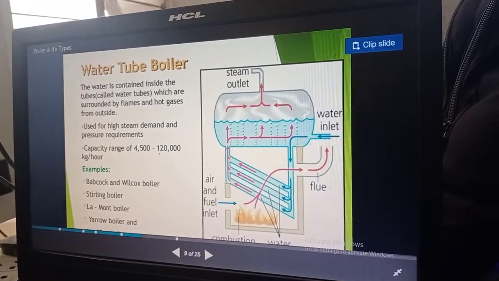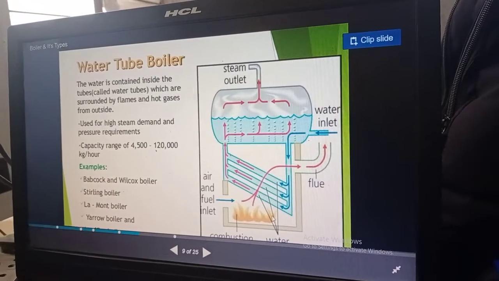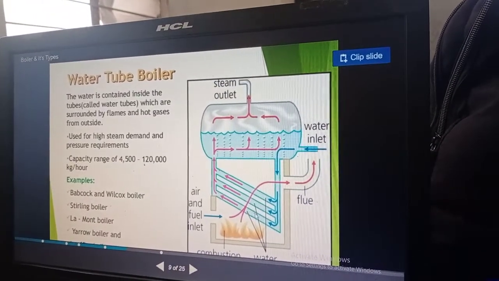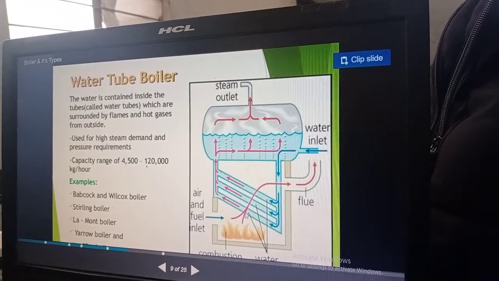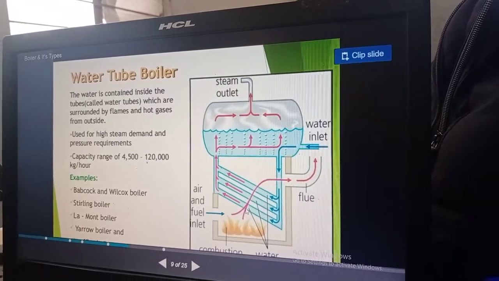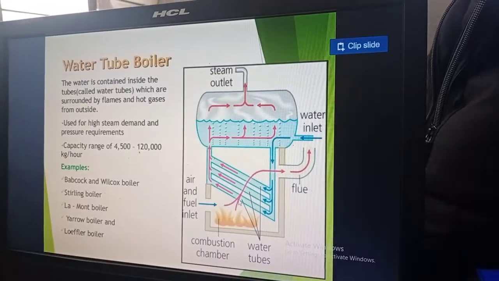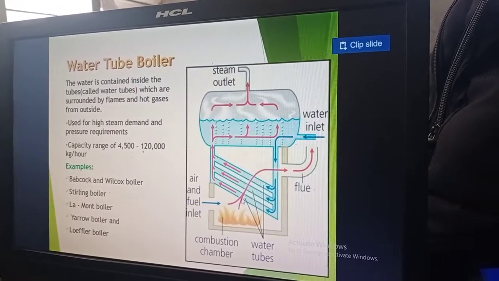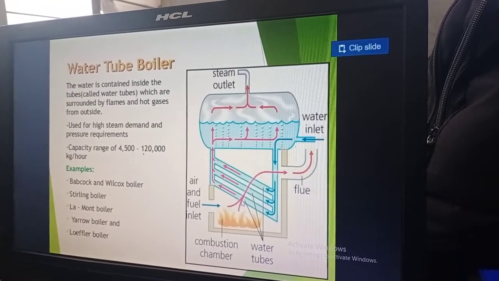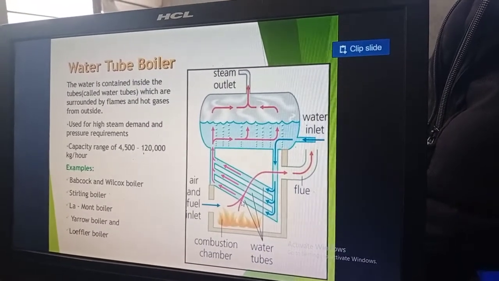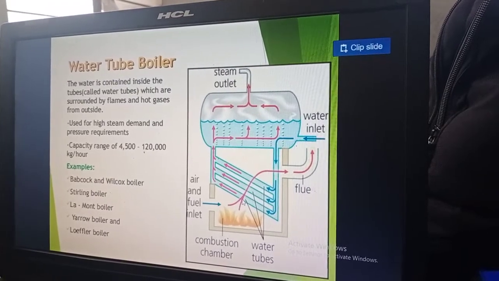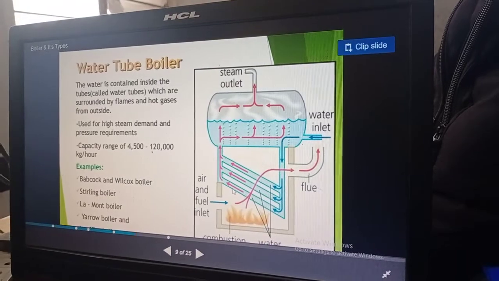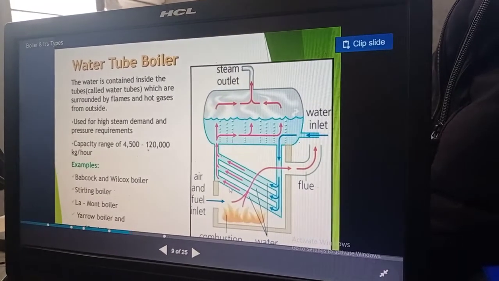That means here the combustion is taking place because of the burning of the coal, and that heat is being transferred to the water which is held in the tubes. Okay, and after getting the heat, the water evaporates, and finally it goes to the turbine, or it goes to some heating purposes. So if the water flows through the tubes, then it is known as a water tube boiler.